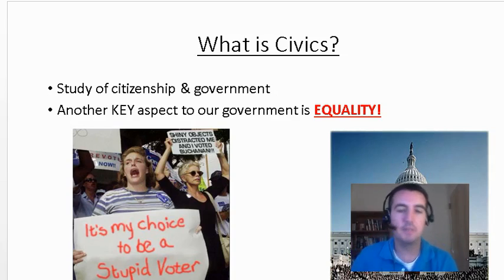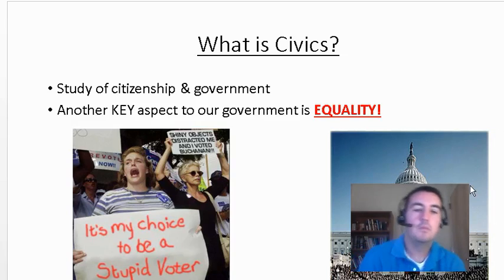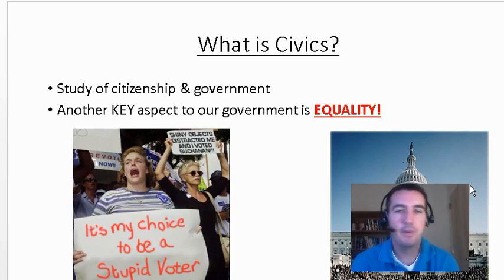So remember, civics, and we're going over this again because it's important to remember. Civics is the study of us and our relationship with government. So that's what we're looking at throughout this year, is what our lives have to do with the government, the way that the government and us as citizens interact.